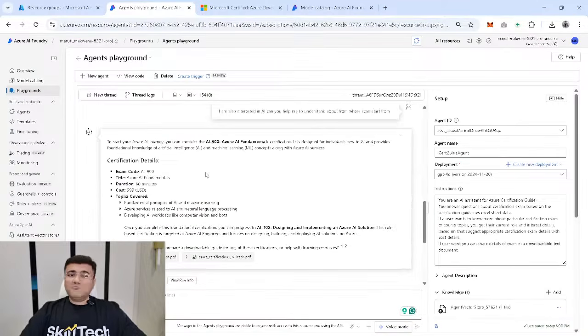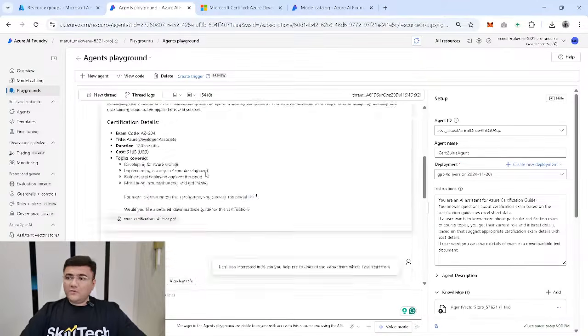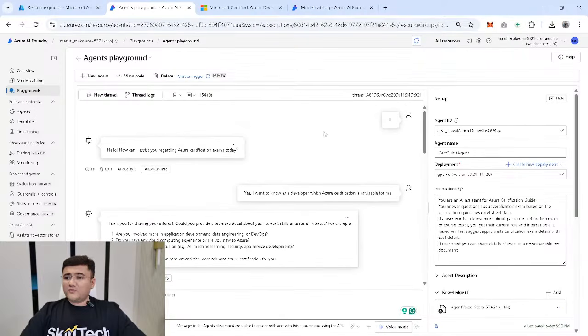Now, if you are a developer and you're asking me, okay, this is a no code kind of agent. What if I want to write code for this? What if I want to develop my own application, and in that I want to use this agent code? Well, you don't need to develop any code from scratch. Azure AI Foundry is providing you that also.